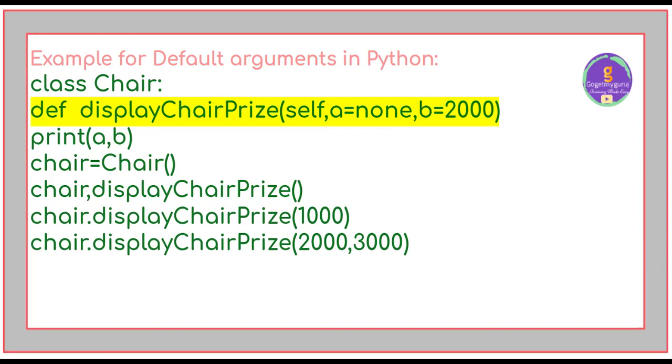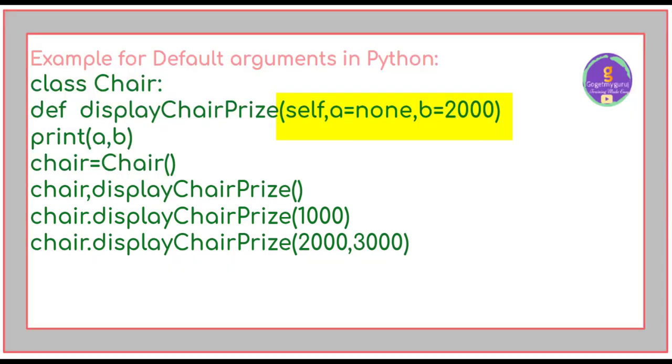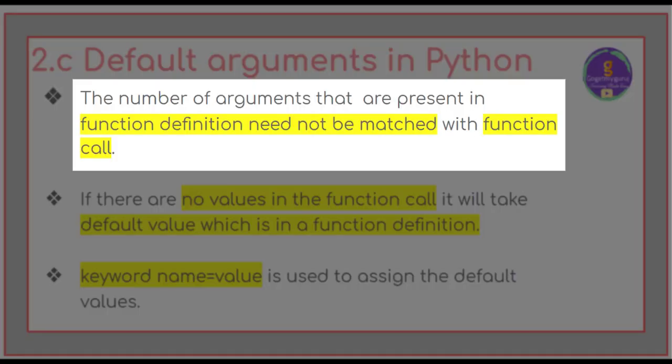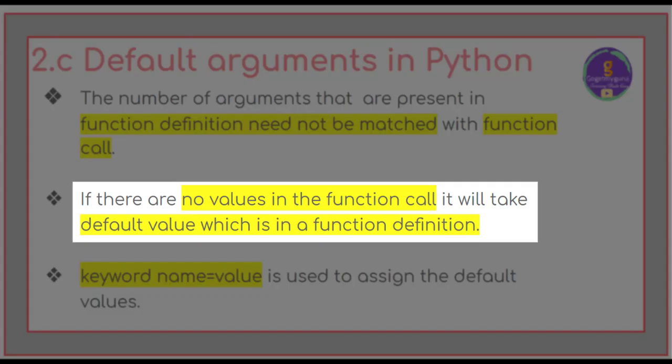I am calling this function with only one argument. But in the function definition there are 3 arguments. So, according to the definition, the number of arguments that are present in the function definition need not be matched with the function call. Then, next is, if there are no values in the function call, it will take the default value which is in the function definition.